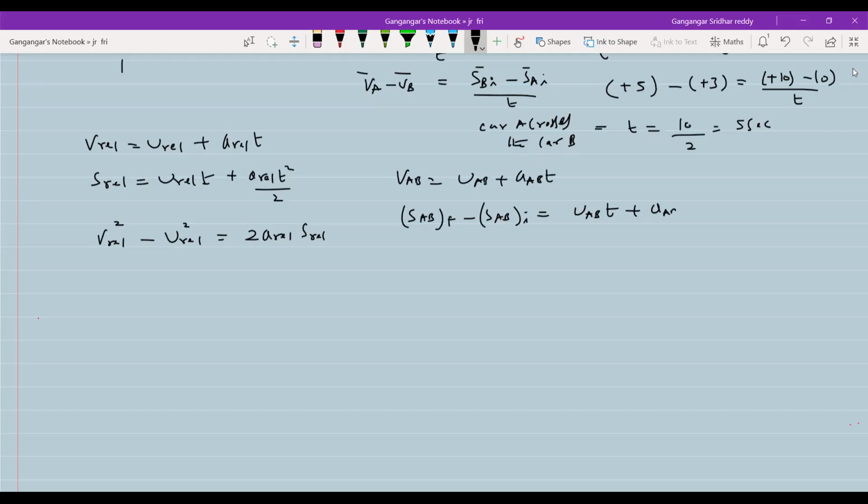Just only the convention, if you can get this formula systematically, you can manage. So these are the ones I'll be using very popularly. The third one, it's your wish, you can go for it. But these are the things which will be widely used here. So if there is a relative accelerated motion between the objects, then we stick to this particular basic formula.